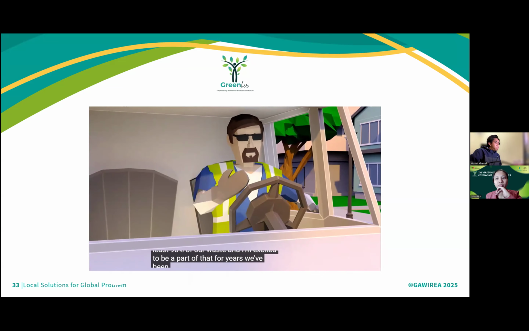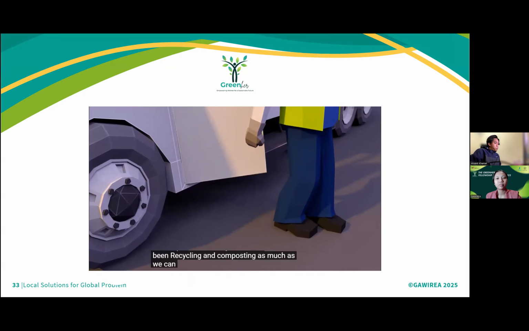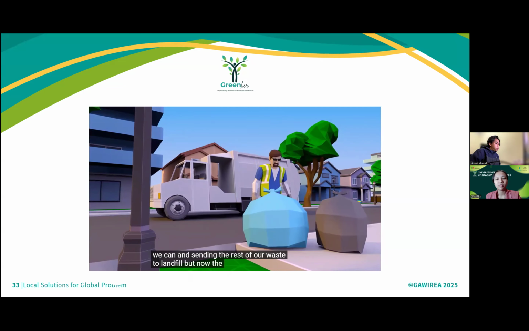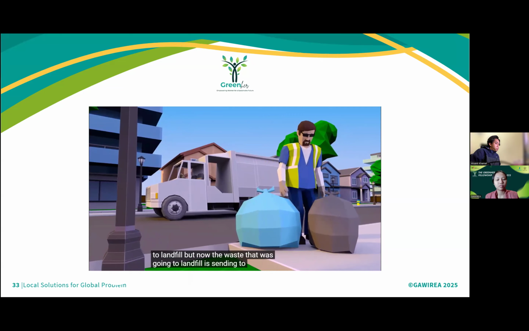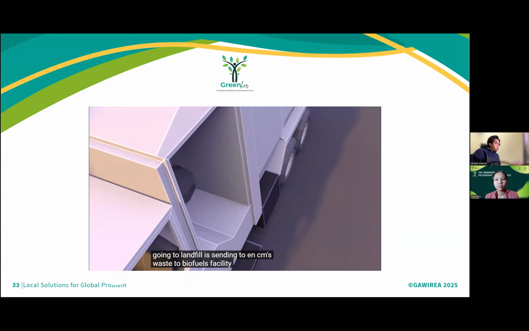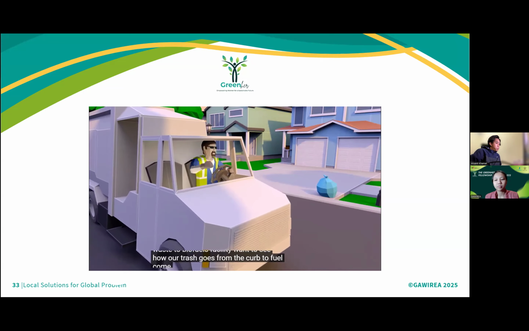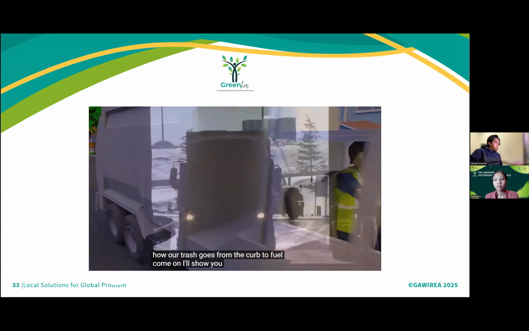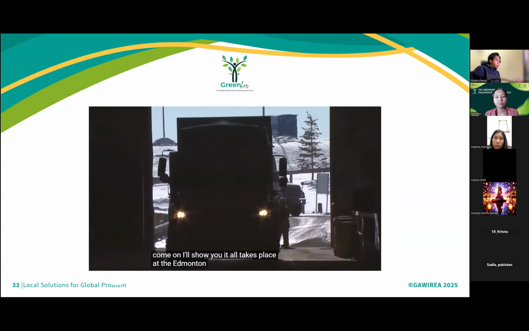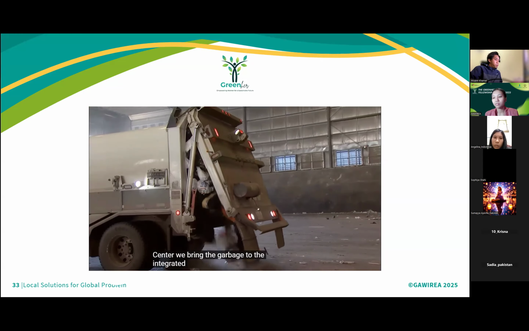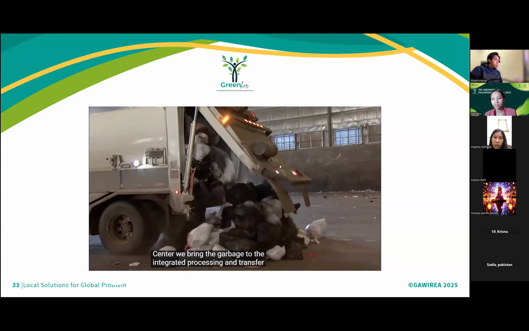For years, we've been recycling and composting as much as we can, and sending the rest of our waste to landfill. But now, the waste that was going to landfill is sent to Enerchem's waste to biofuels facility. Want to see how our trash goes from the curb to fuel? Come on, I'll show you. It all takes place at the Edmonton Waste Management Center. We bring the garbage to the Integrated Processing and Transfer Facility.